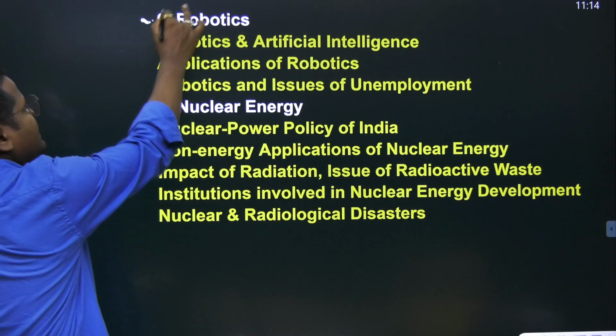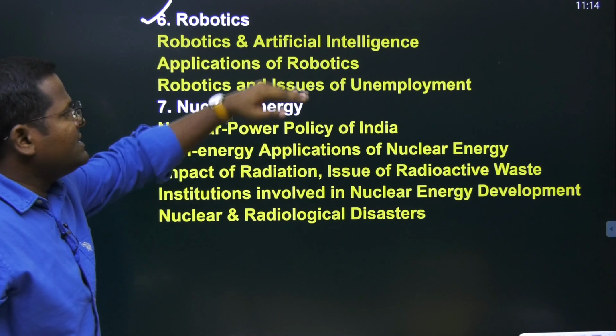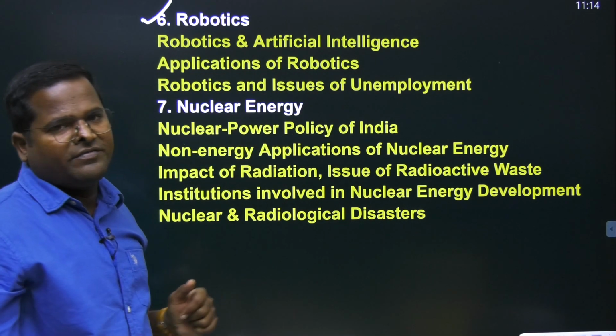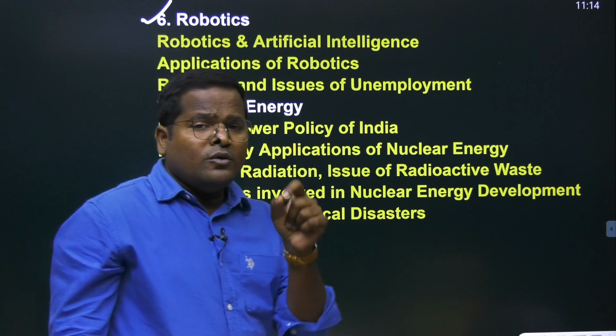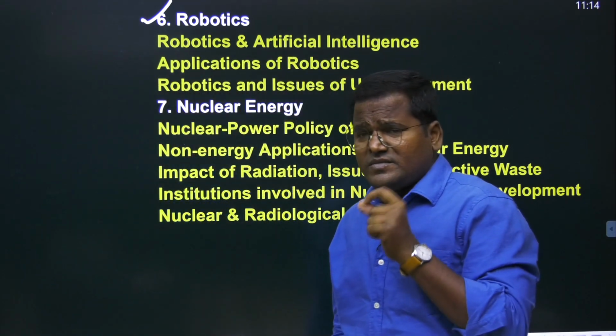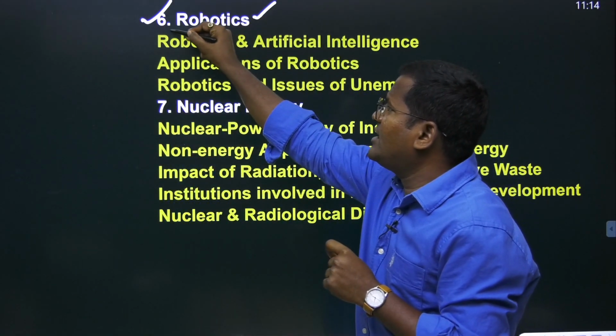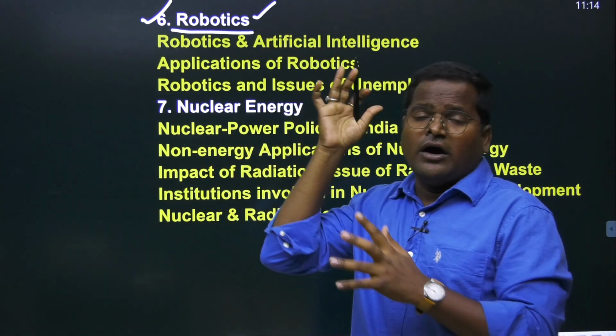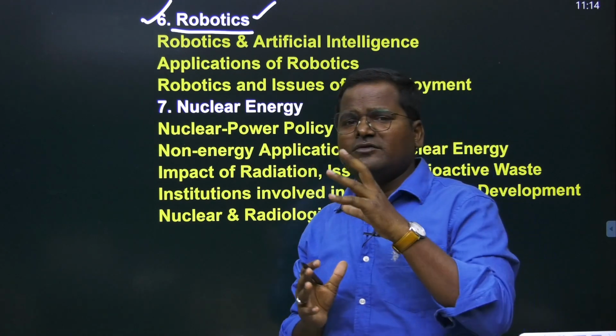Next, robotics and artificial intelligence, applications of robotics and issues of unemployment, we'll try to see. Now, what are robots? If a machine does the work of a human, if it does anything like that, it is called a robot. How has the robot been started, how was it discovered?